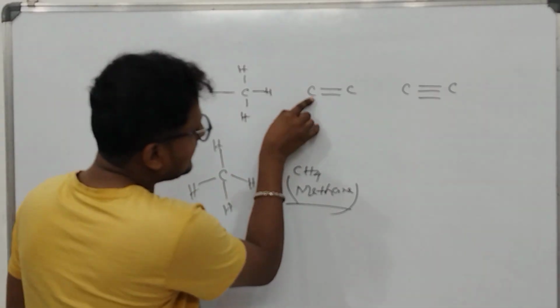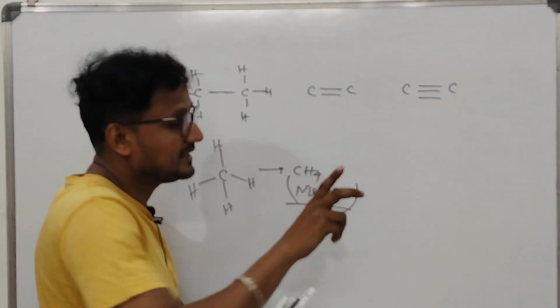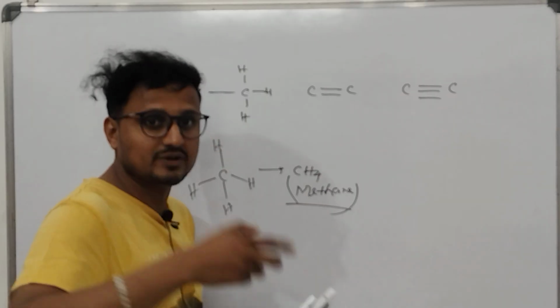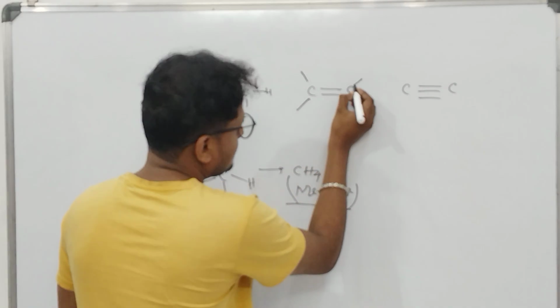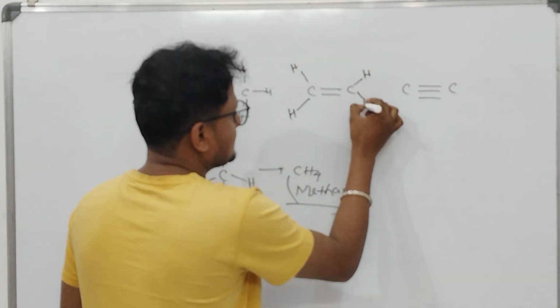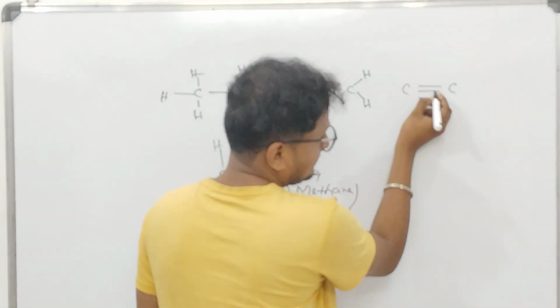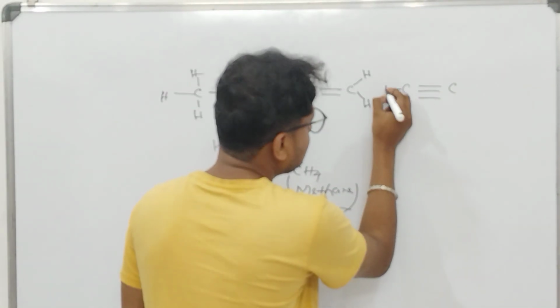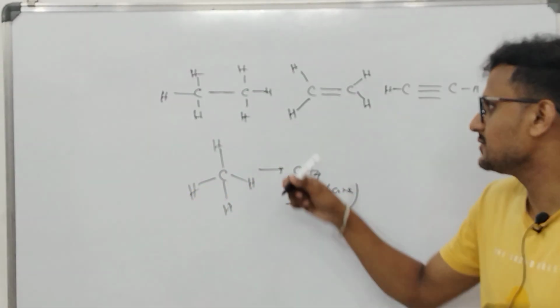Now here you can see carbon has a double bond. So this carbon needs to fill up with another 2 valences, another 2 bonds, and this carbon also needs another 2 bonds. We will always satisfy the valency by hydrogen. Here these 3 bonds are there, so one is here and one is here. So these 3 compounds we have seen.